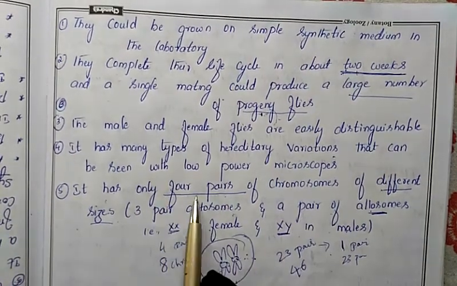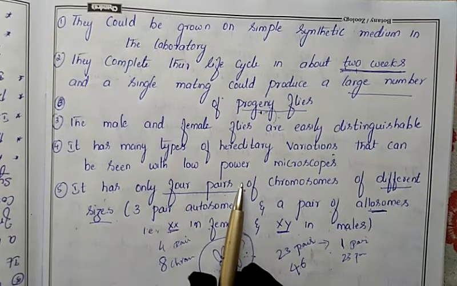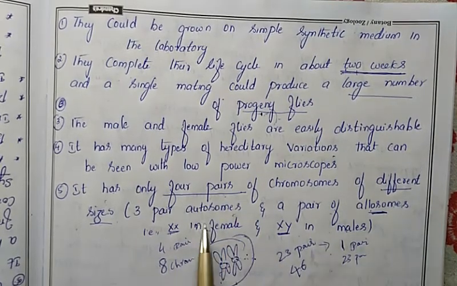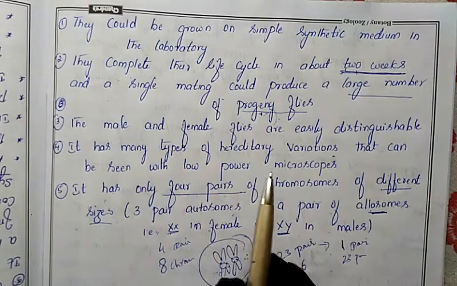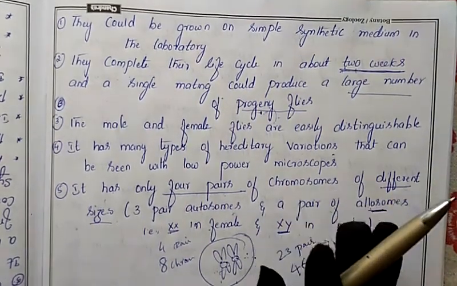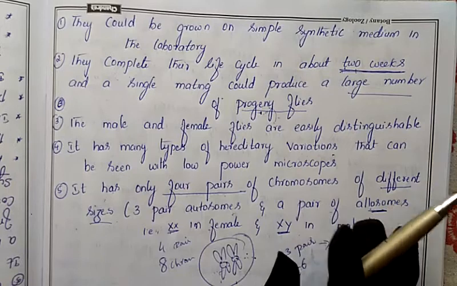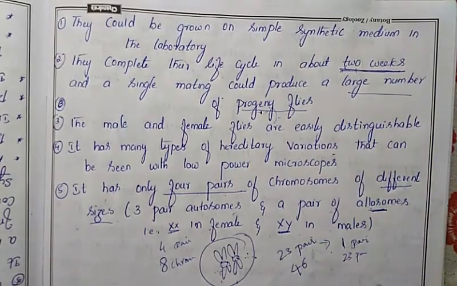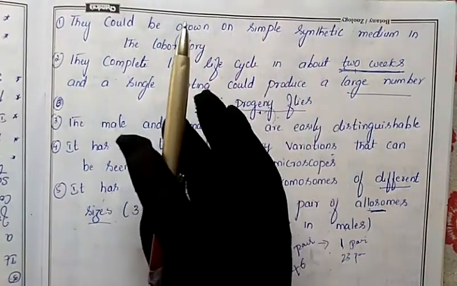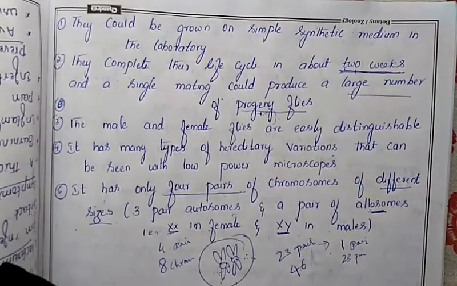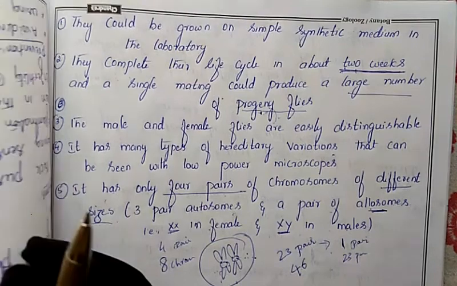And next, they have only 4 pairs of chromosomes, and among that 3 pairs are autosomes and 1 is the allosome, and all these 4 pairs are different in size. So like that, T.H. Morgan selected the Drosophila. So these are the reasons why he selected the Drosophila. And T.H. Morgan is the one who conducted the experiment.